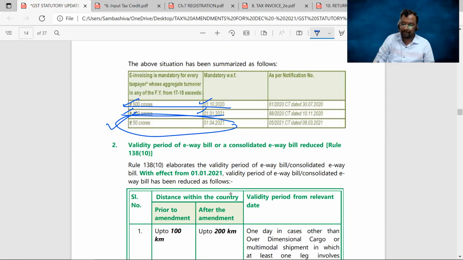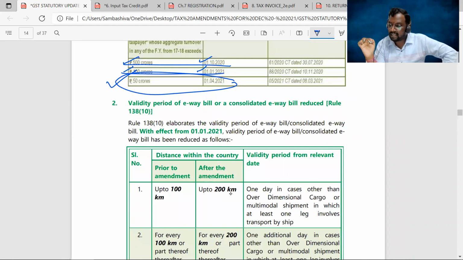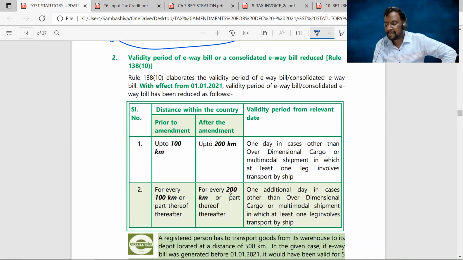The second amendment is the validity period of the e-way bill or the consolidated e-way bill. Earlier, the validity period of the e-way bill with respect to other than over dimensional cargo... There is no amendment with respect to over dimensional cargo time limits.